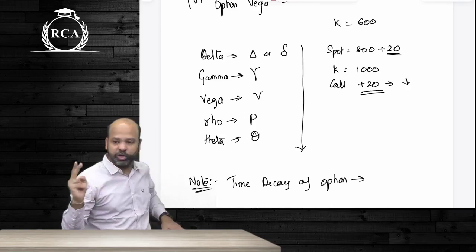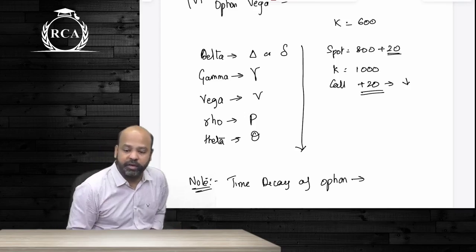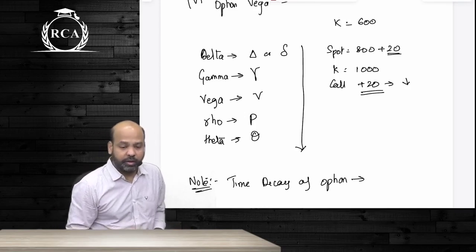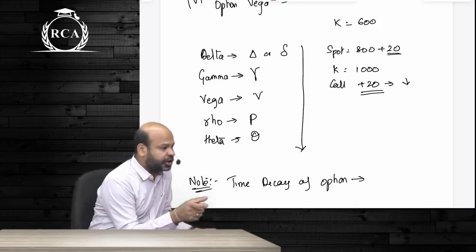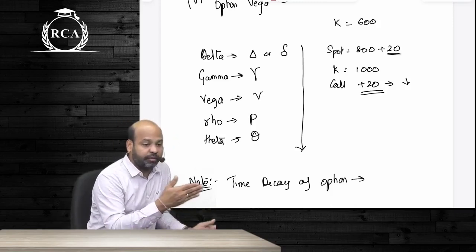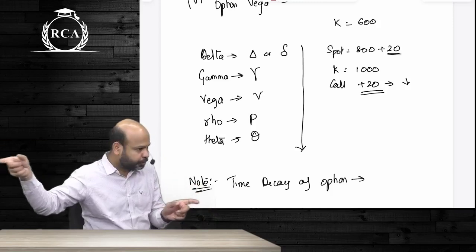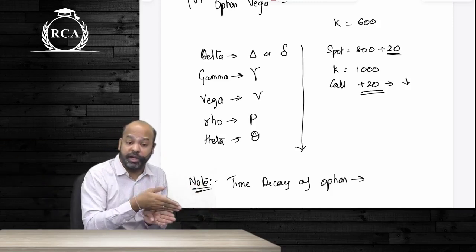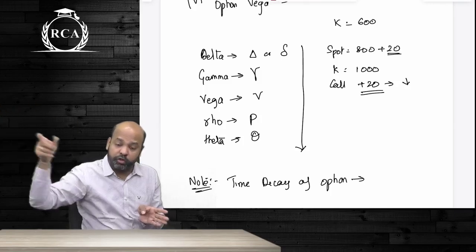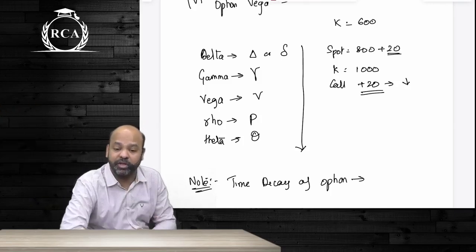That's the second option Greek. Gamma measures the rate at which delta changes. I told you, at the money option delta is 0.5. Don't you think that if the stock price is continuously increasing, an at the money option will become deep in the money? Don't you think option delta is gradually increasing from 0.5 to 1? So the rate at which option delta changes will be measured by gamma.